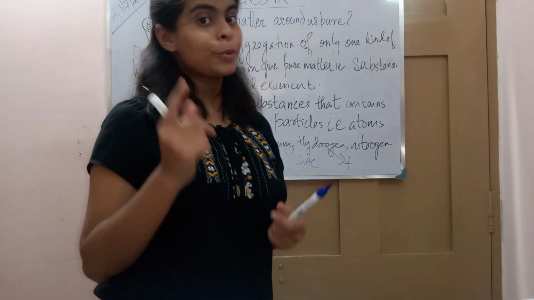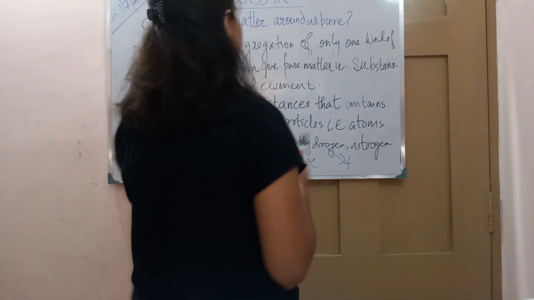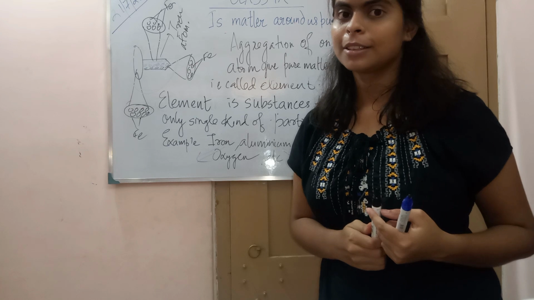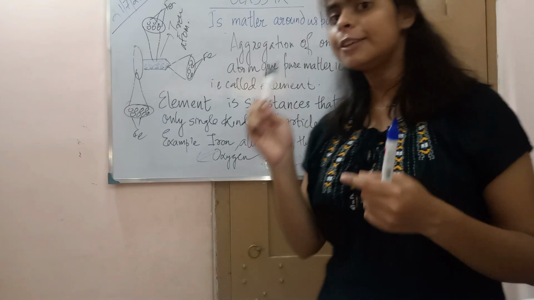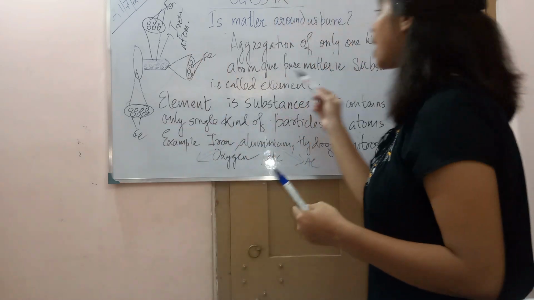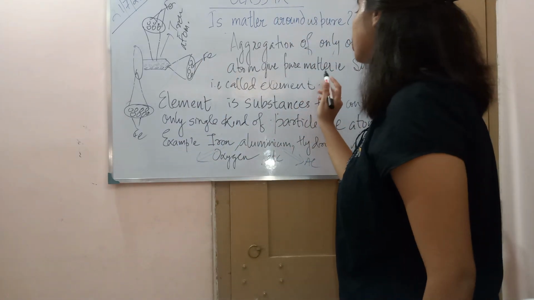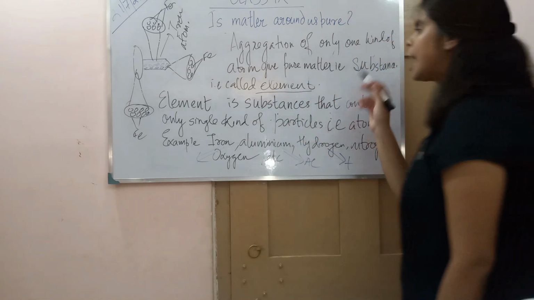We have seen that the pure form of matter contains only a single kind of particle, and here you can see that iron contains only one kind of particle. So an aggregation of only one kind of atom gives a pure substance, and that substance is called an element.